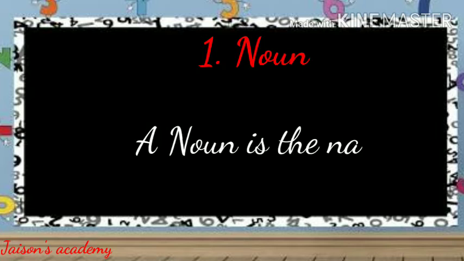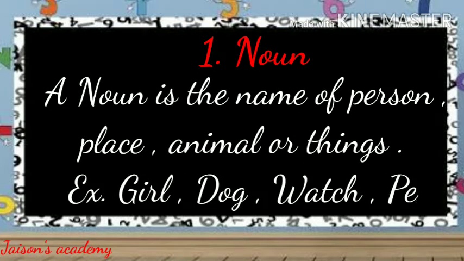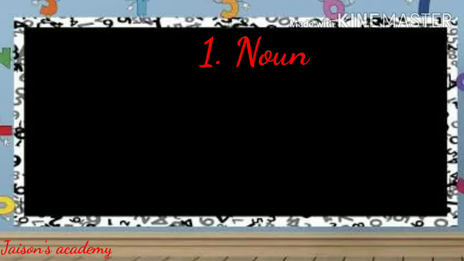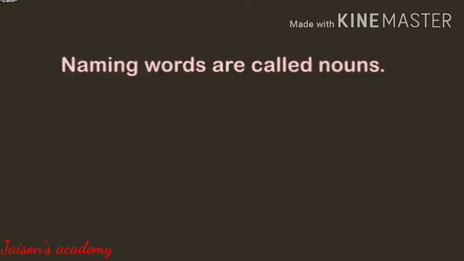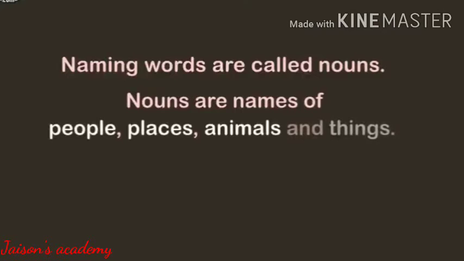Number 1 is noun. A noun is the name of a person, place, animal or thing. See examples here: girl, dog, watch, pen. These are examples of nouns. Naming words are called nouns. Nouns are names of people, places, animals or things.